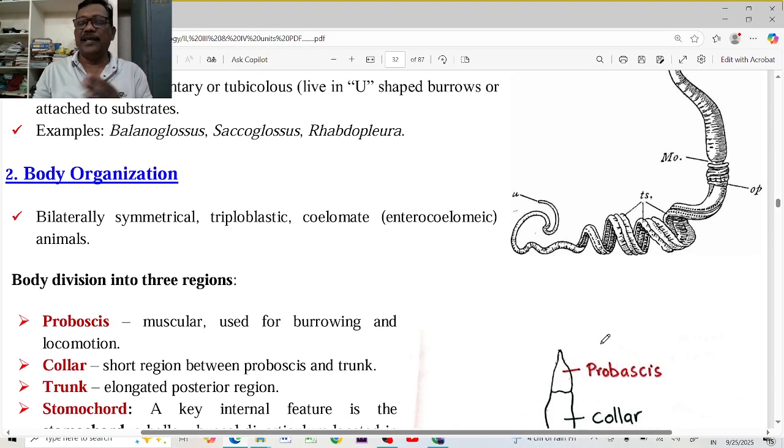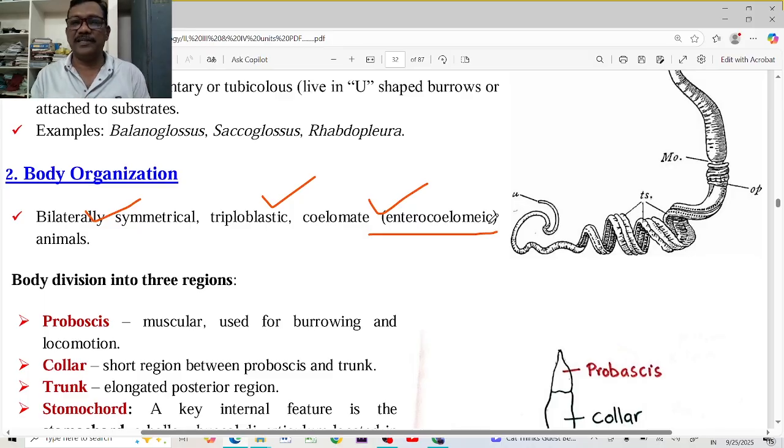Body organization: from the Echinodermata phylum onwards, these are bilaterally symmetrical animals, and triploblastic, with ectoderm, endoderm and mesoderm present after gastrulation. Organogenesis takes place from these three germ layers, and these are also coelomates, that is enterocoelomates. Echinodermata, Hemichordata and Chordata have an enterocoelomic coelom, because the mesoderm develops from the endoderm by differentiating some of the cells from the endoderm.